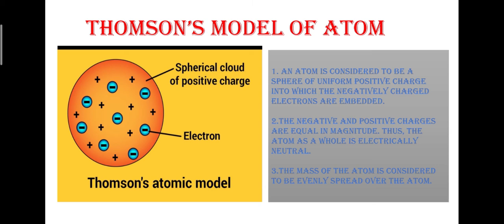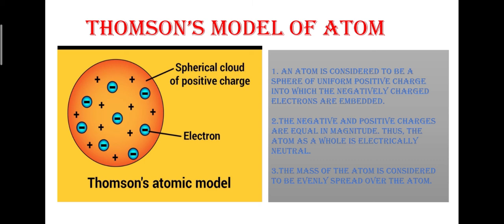He considered the atom as a uniform positive charge into which negatively charged electrons are embedded like plums in a pudding, and the negative and positive charges are equal in magnitude.